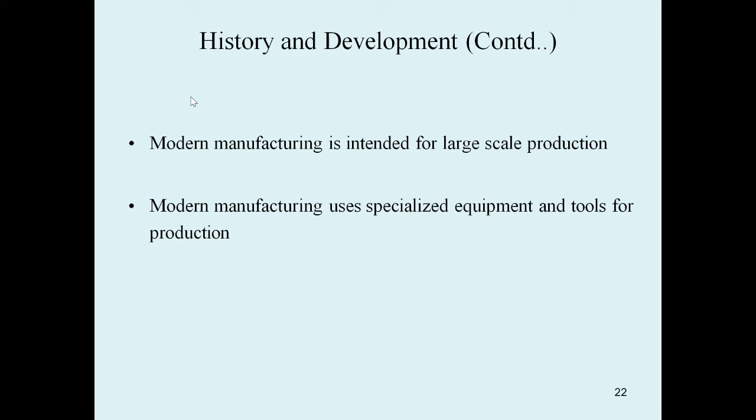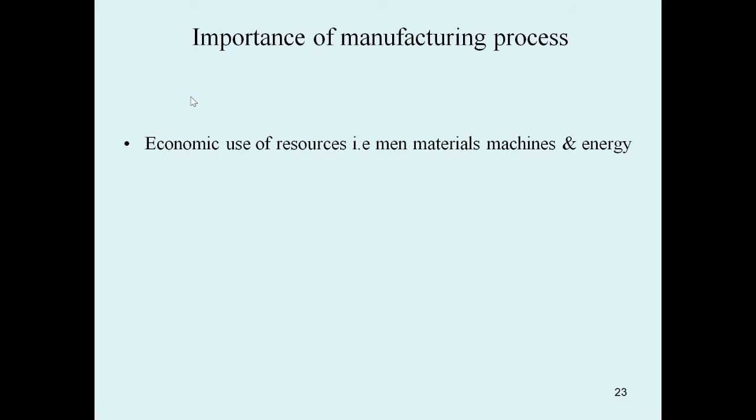Modern manufacturing uses specialized equipment and tools for production. To prepare a specific product, nowadays we are using specialized tools and equipment to prepare the final product.